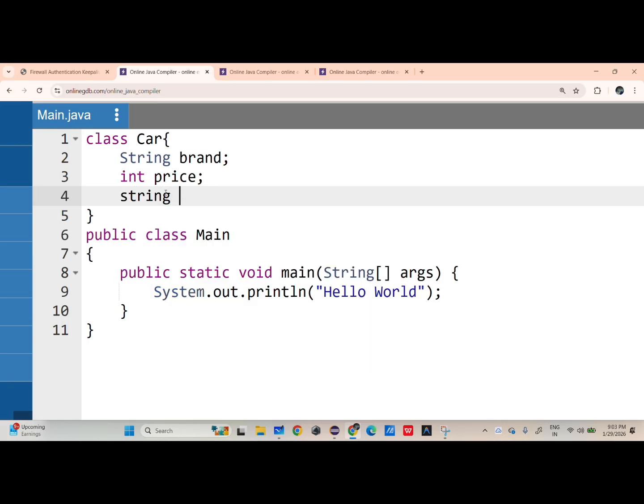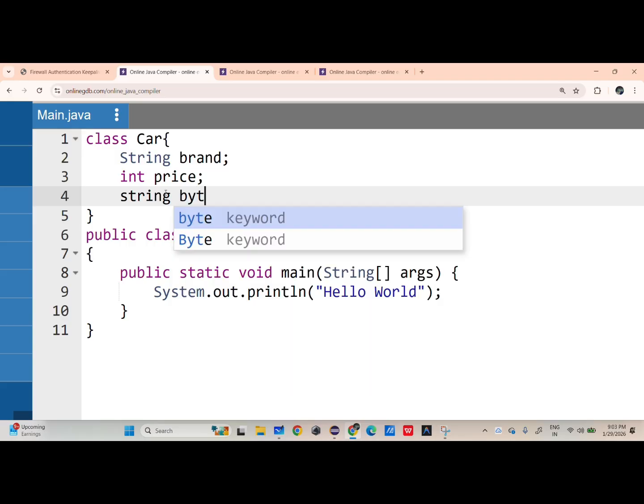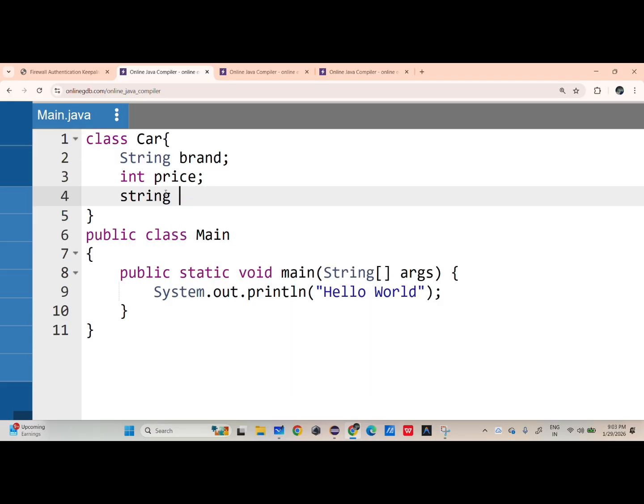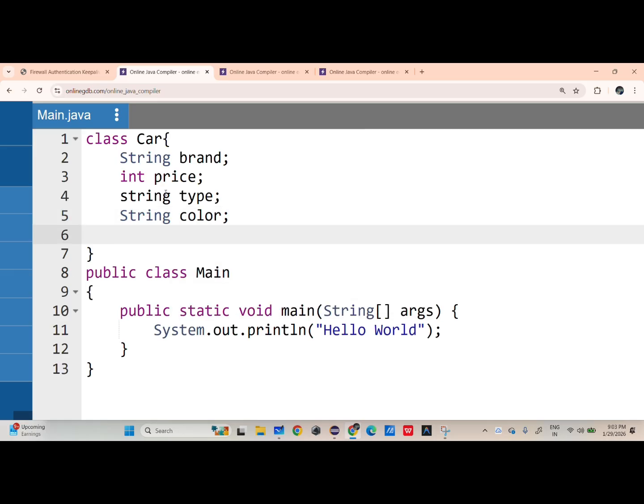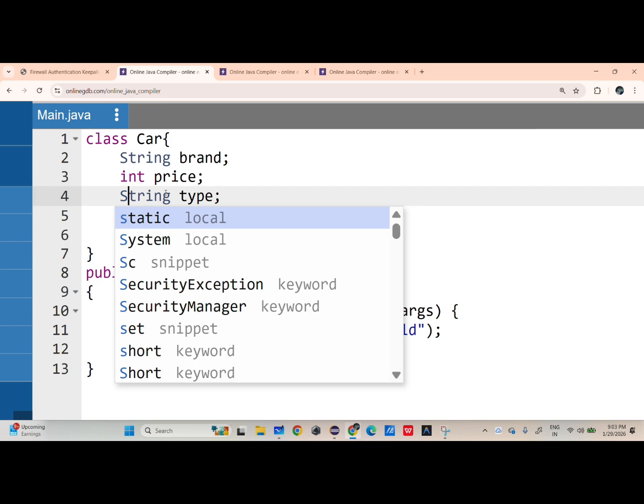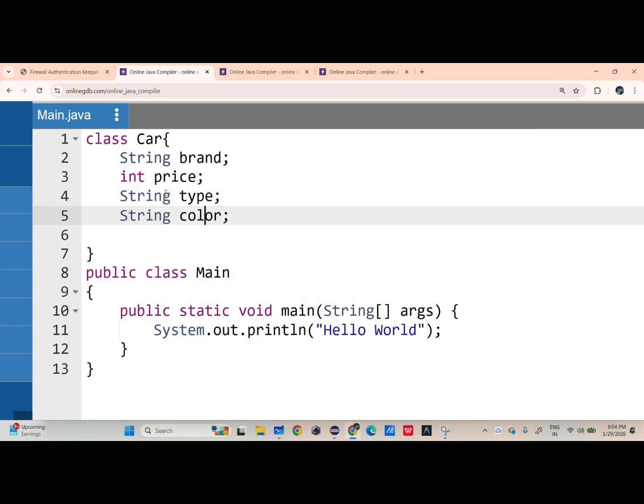Then the type, whether it is automatic car or manual car. Likewise, there is a type of car. Next, color is there. So there are 4 features.